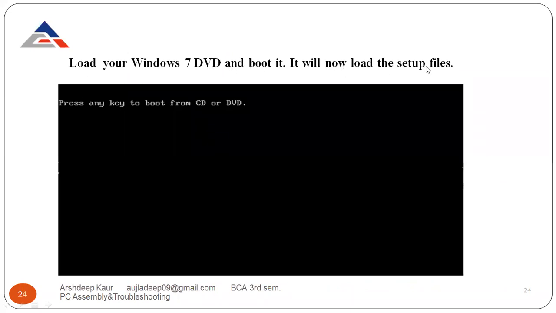It will now load the setup files. Now you will see a message like this: press any key to boot from CD or DVD. Now your task is to load your Windows 7 DVD and give it time to boot.